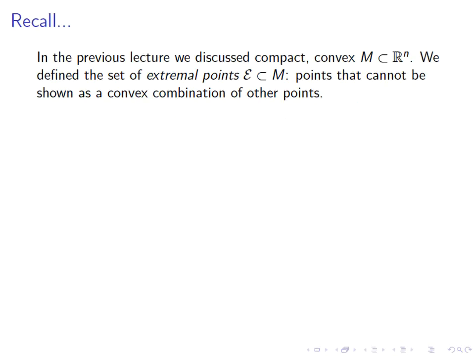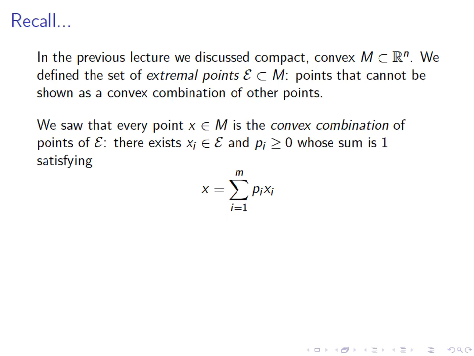So recall from the previous lecture that if you have a convex compact set, we call it M in Rn, then this set has extremal points. The set of extremal points was called E, and every point in the set M is a convex combination of points of E. What it means is this: if you take some point x in M, then there exist extremal points xi, a finite set of them, let's say m, and non-negative numbers pi, whose sum is 1.